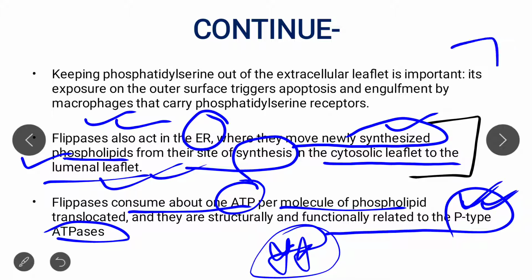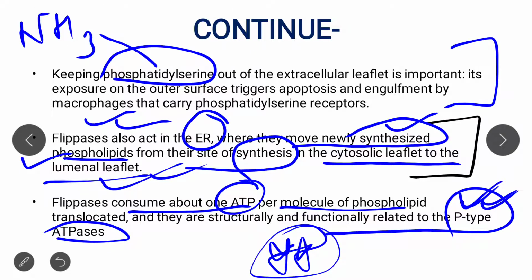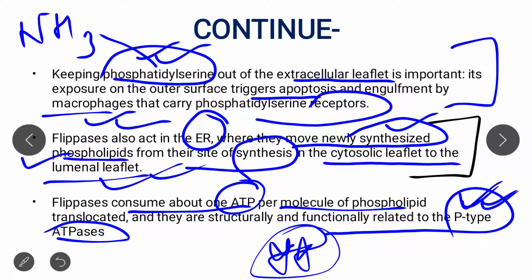And there is another point. What is phosphatidylserine? Phosphatidylserine is an example of an amino containing phospholipid. If phosphatidylserine is present in the extracellular leaflet, then it is exposed to the outer surface and it triggers apoptosis and engulfment by the macrophage that carries the phosphatidylserine receptor. Clear? So these are all functions of flippase.